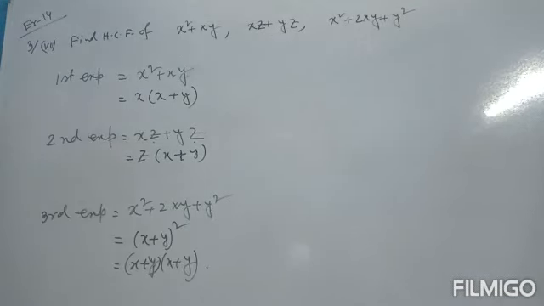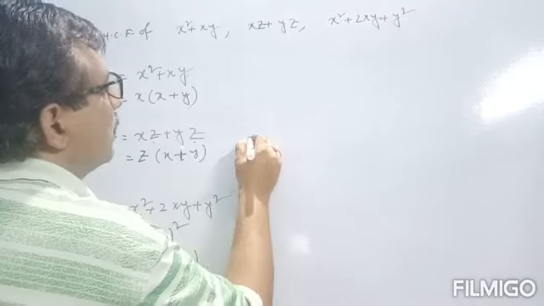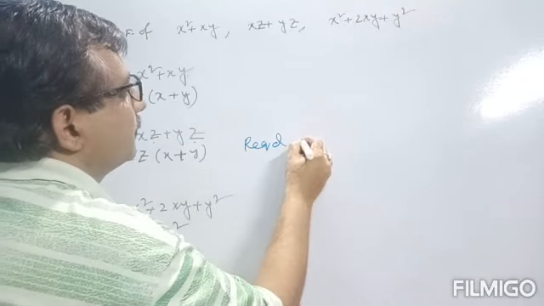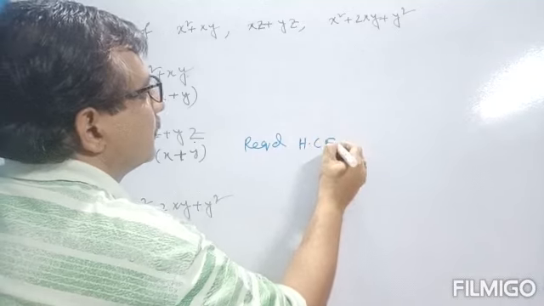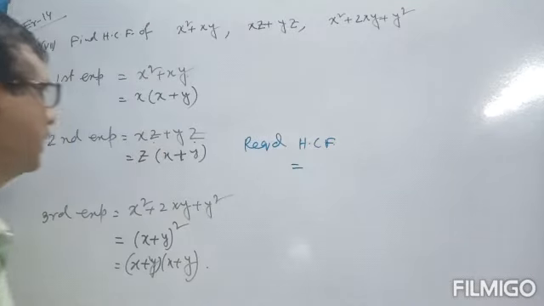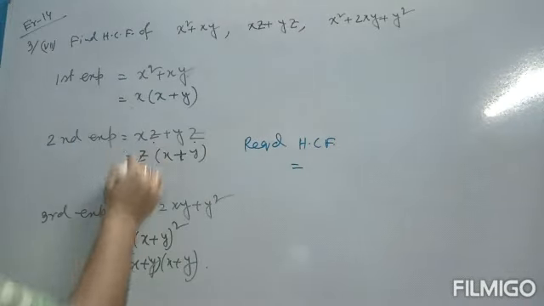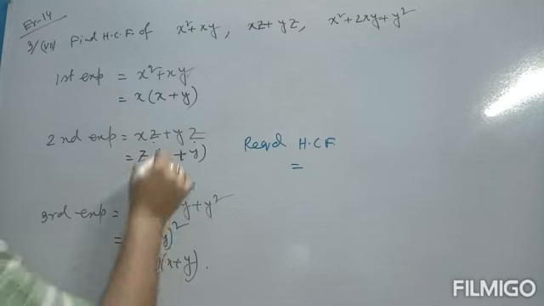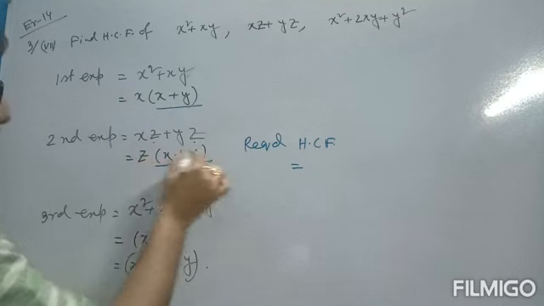So we have to find out the HCF. That means write down the common terms in all these three. So the required HCF is nothing but the common factor. x is not present in all, but x plus y is here, x plus y is also here.